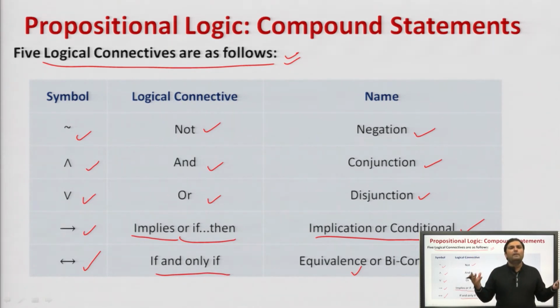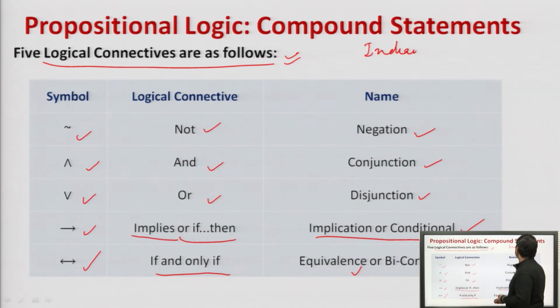Now, initially we were given India is in Asia. This statement is a proposition. Next we were given a variable P. Then we were given Australia is in Europe.